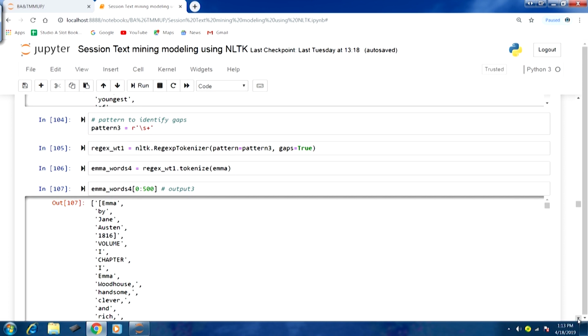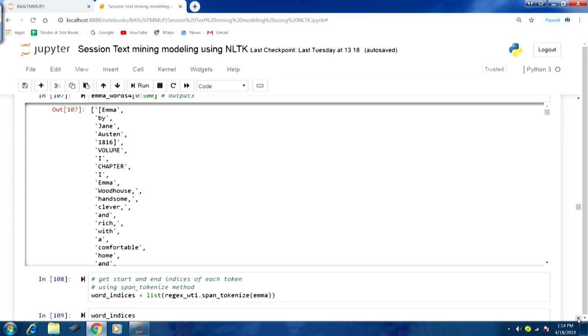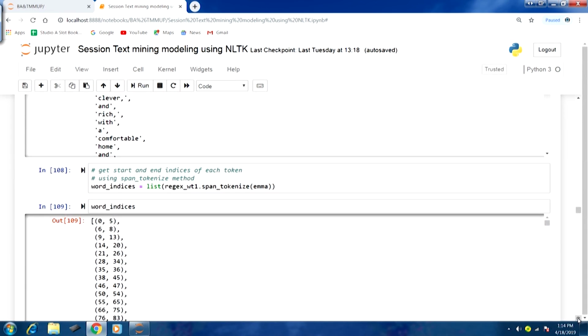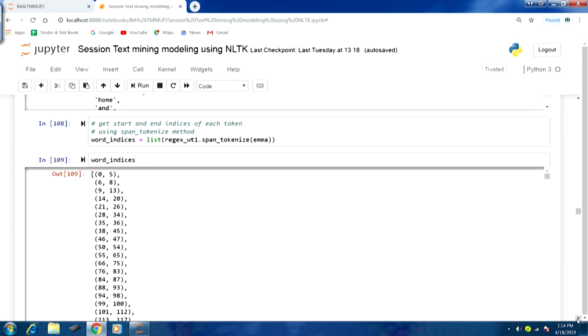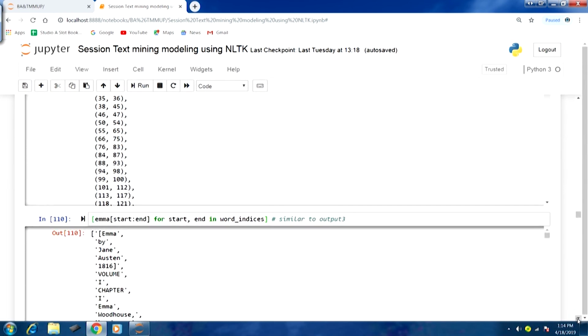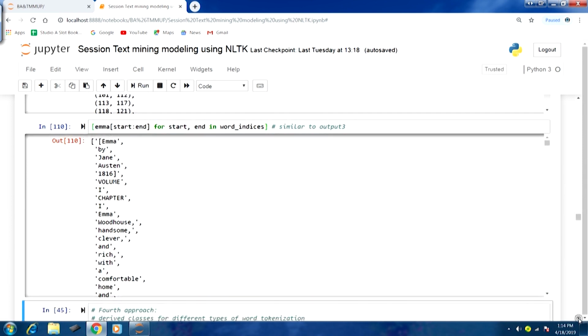We also discussed another regular expression approach, where we changed the pattern mainly to identify gaps, and we saw a slight difference in the tokens in the output. We didn't have any tokens with just punctuation marks, but a few tokens were different because we were trying to identify gaps there. We also looked at start and end indices when using this regex approach, and how they can be used to compile the tokens that we are producing. So, these approaches we were able to cover.